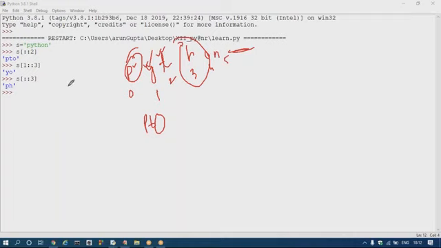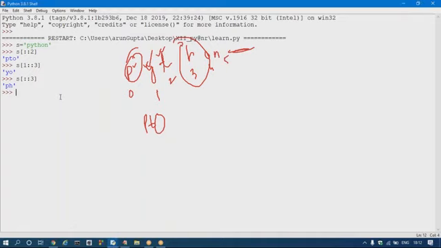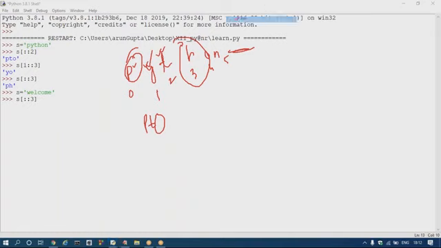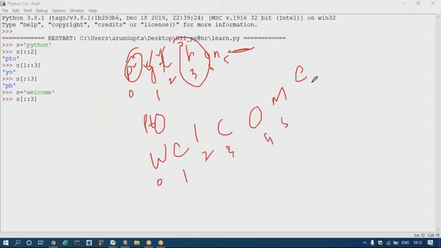Okay, so now is it clear to all, or should I take one more example? S equal to a big string. I am taking welcome, and I am printing S colon 3. Let's consider WELCOME, and index values from 0 1 2 3 4 5 6.